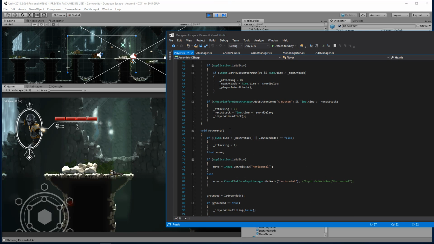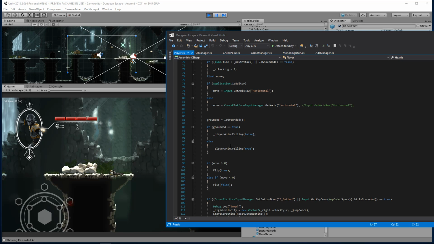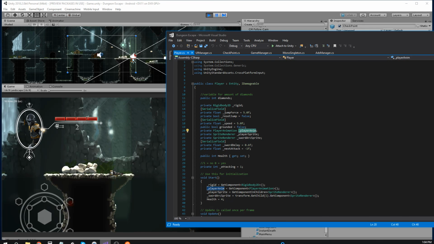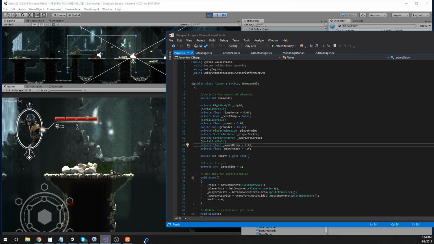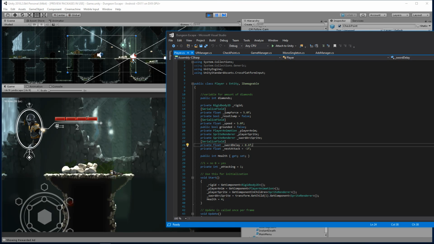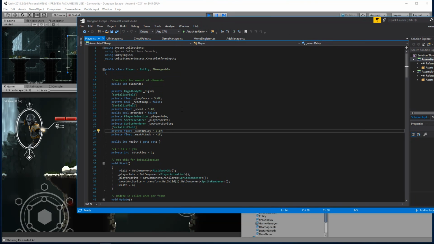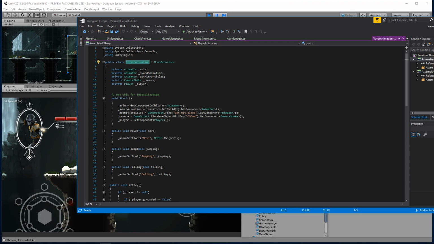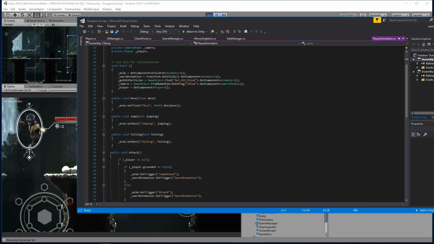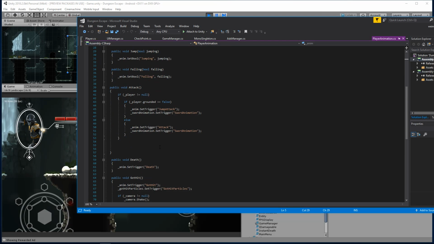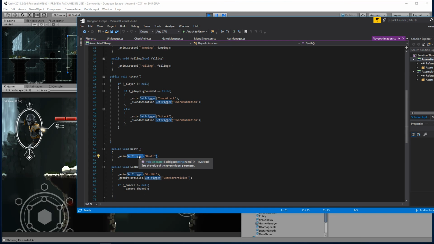Where is this? Here we have player anim. All right, so let's go to F12 on that. Wow, I just opened something that's annoying. Hold on. Okay. So here we have, where is it? Our sword or player anim, here we go. All right, let's open this. I don't know if we have a function in here that's gonna set us back to idle. And we do not. So when we trigger death, we need to come out of it.